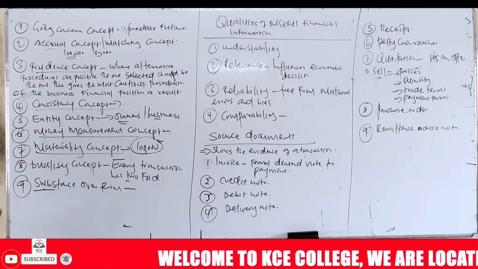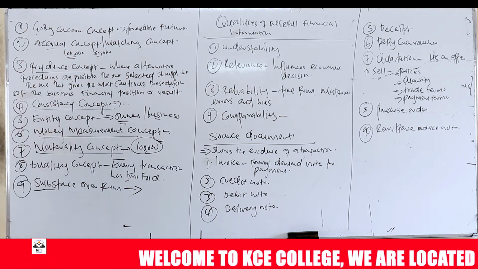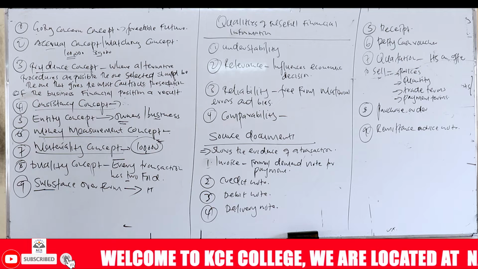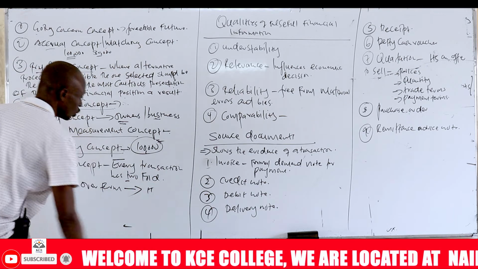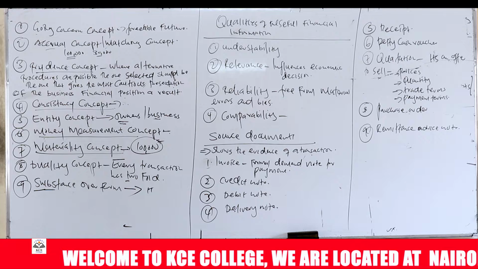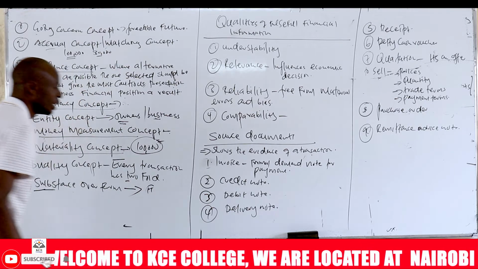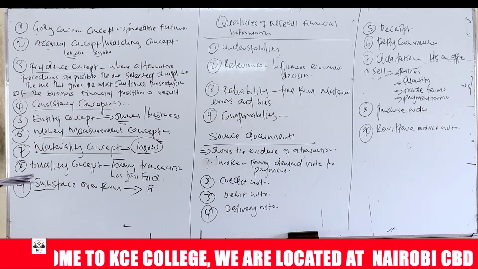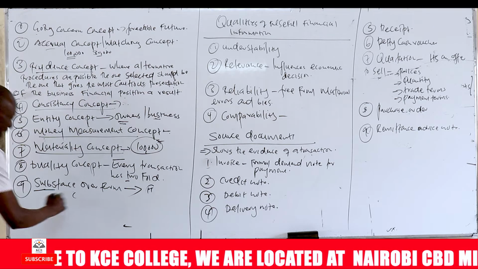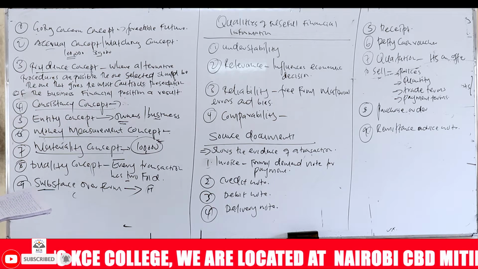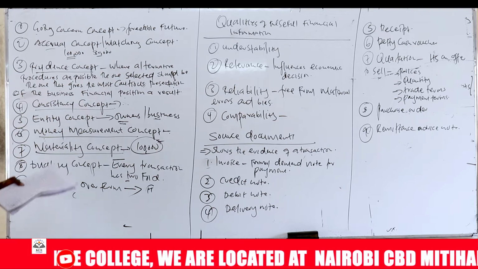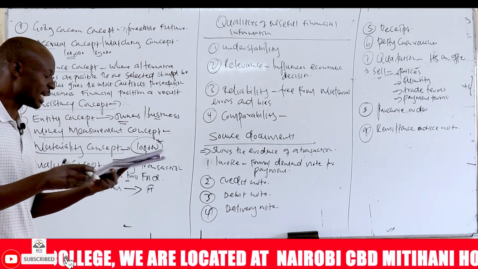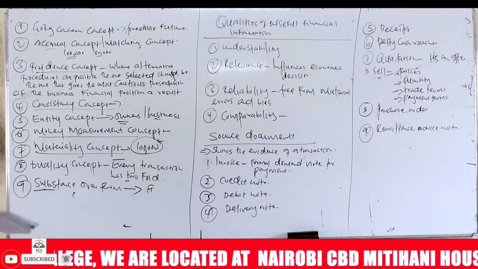For example, when you acquire an item of fixed asset or non-current asset on hire purchase basis, the legal form of that item is that until you pay the last installment, it does not belong to the entity. But when we are recording, we record the value of it in the books. We don't recognize it in accordance with its legal reality. The legal reality is that the item does not belong to that entity, but we record it in accordance with its value.